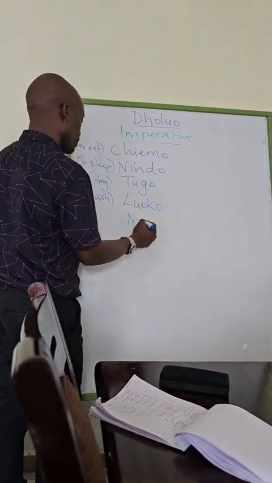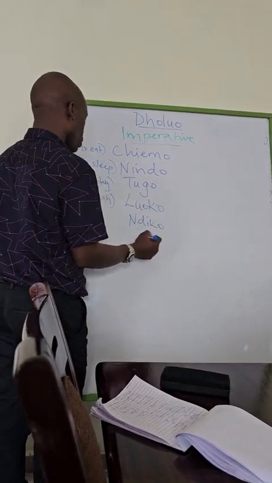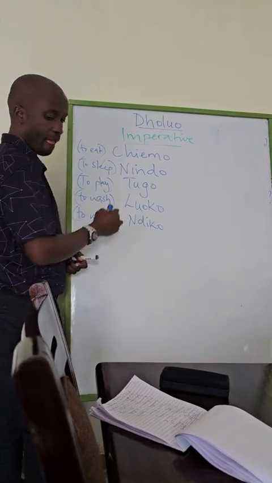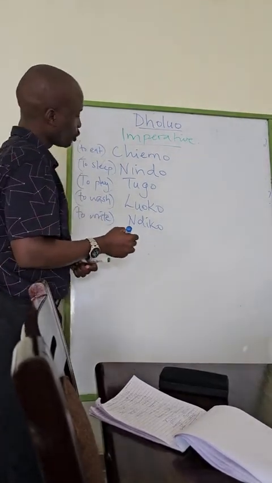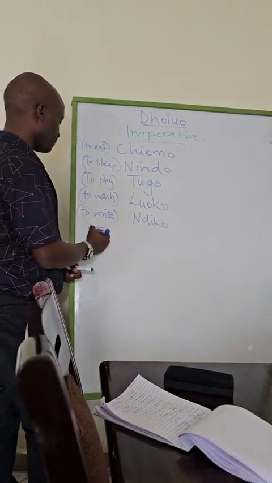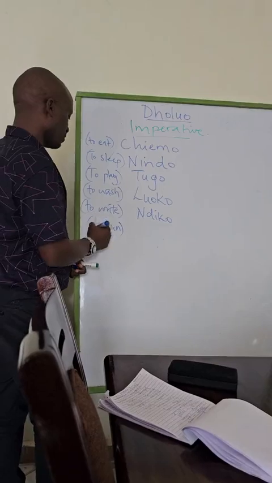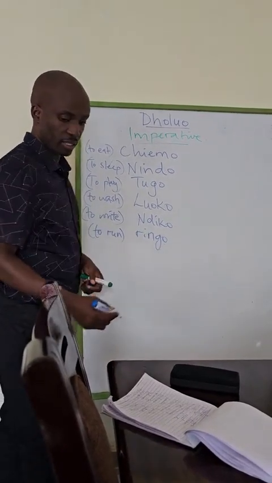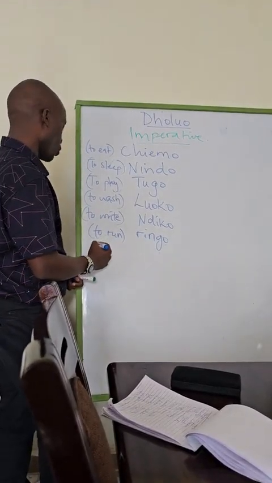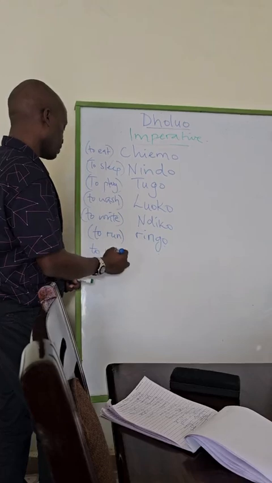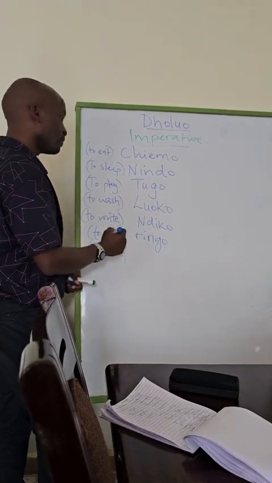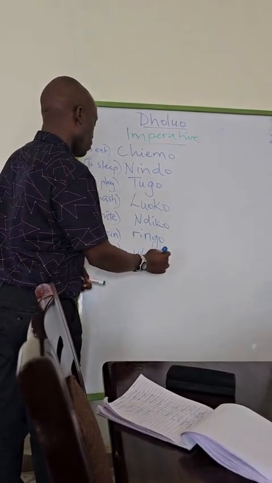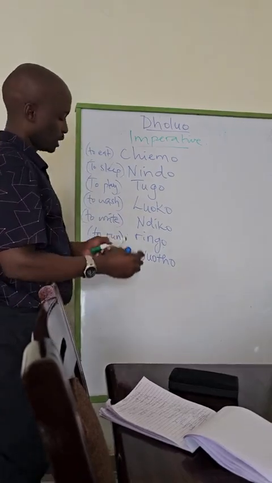Ndiko means to write. What did you say to run is? Ringo. And to walk, it starts with a W. Woto. And so on and so forth.